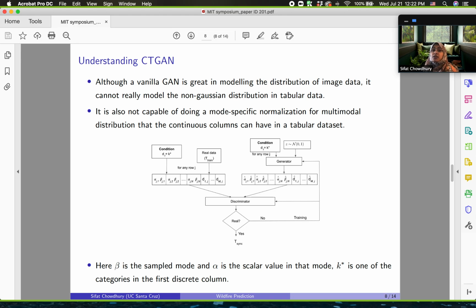As we have stated earlier, we don't want just enough data, rather we want good quality data that resembles the original distribution of the real dataset. This is what the CTGAN is doing: learning the distribution of the real data, having multiple modes, with a variational Gaussian mixture model. Here, beta is the sample mode and alpha is the scalar within that mode. K star is one of the categories in the discrete column.